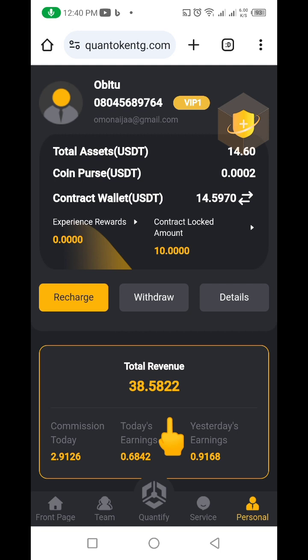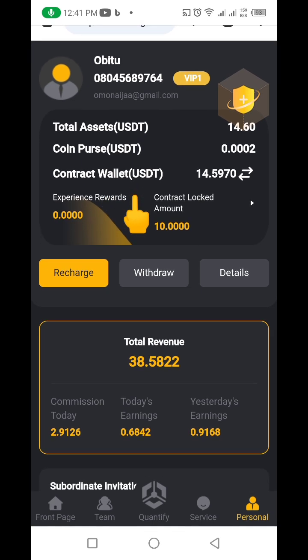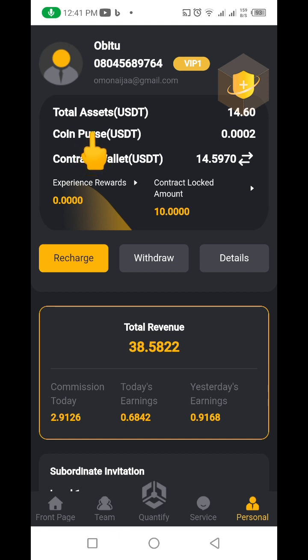Like I rightly said, you can start for absolutely free, but if you want to make money from this thing consistently, like I've been doing, then you need to put in some funds. Now you can see they have 2 different kinds of accounts here. They have this coin purse, and then they also have this contracts wallet balance. For you to make a withdrawal to your accounts, your money has to be in this coin purse. It is from this coin purse that you'll be able to click on withdrawal and send money to your USDT wallet address.